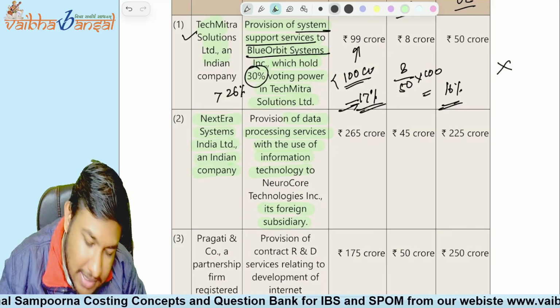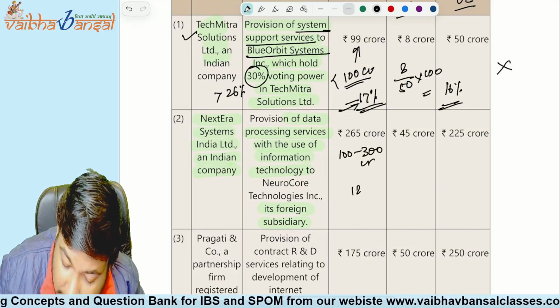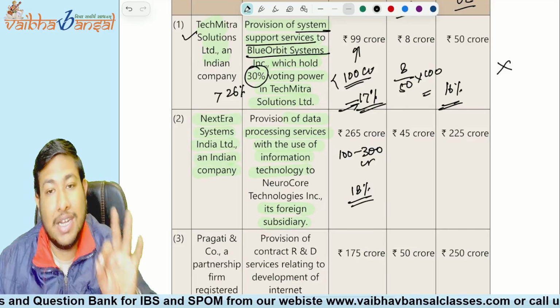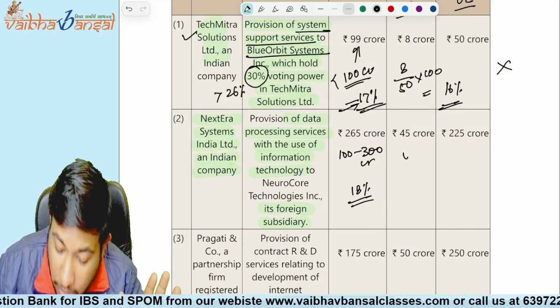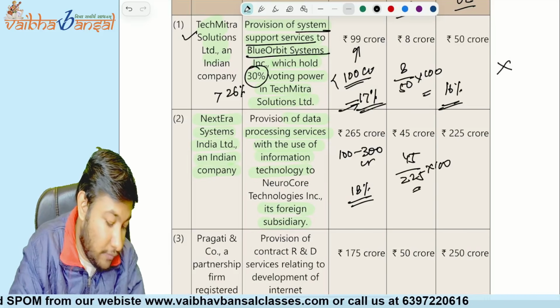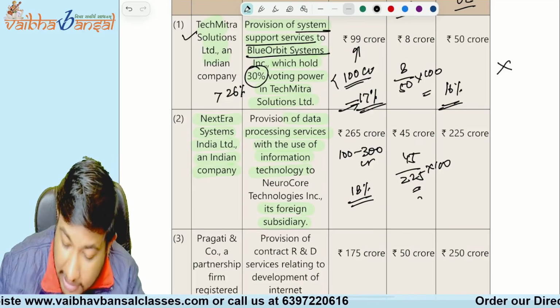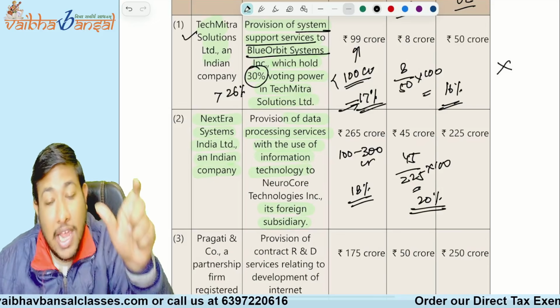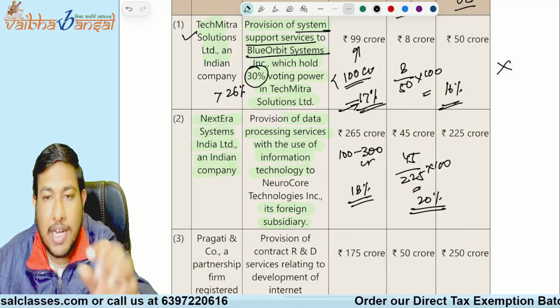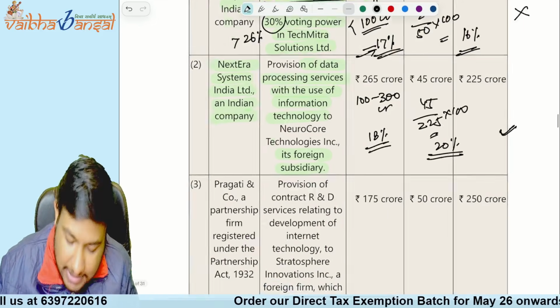Yes, again see, the transaction price is 100 to 300 crore, so it has to show at least 18%. Now what are they showing? 45 divided by 225, and they are showing 20%. They have to show at least 18%, they are showing 20%. Whether the safe harbor is acceptable, yes it is acceptable.